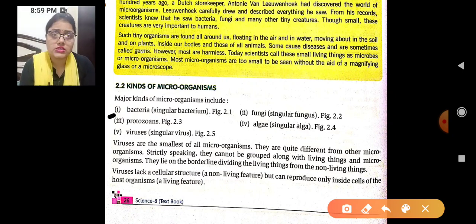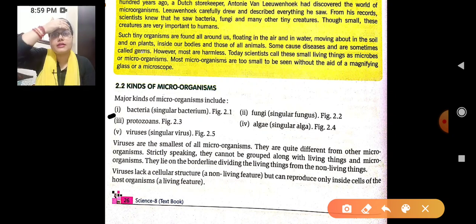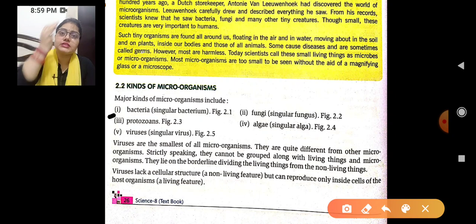Bacteria we can understand as the plural of bacterium. It is a singular bacterium, one, singular. Bi means 2, tri means 3, and multi means many more. So here it indicates that bacterium is the singular.